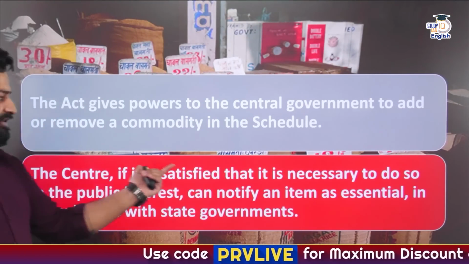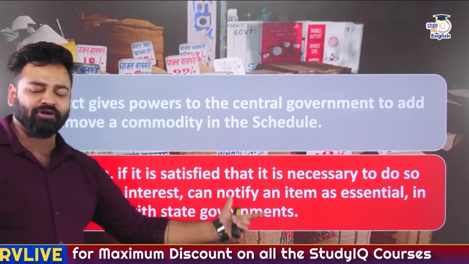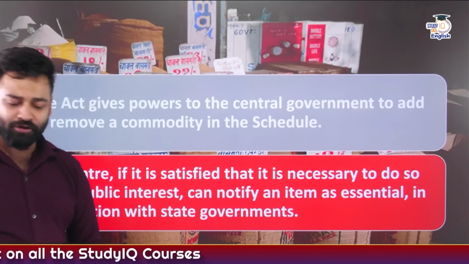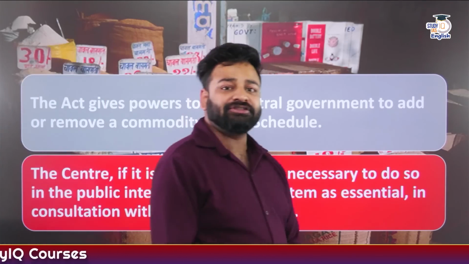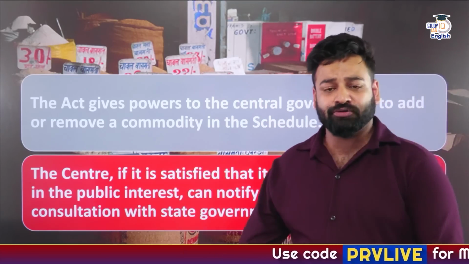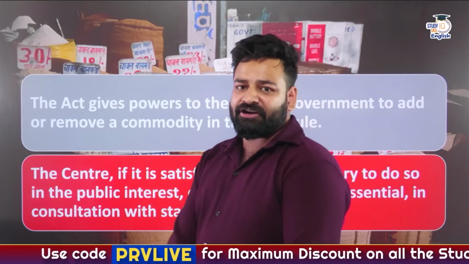So the center, if it is satisfied that it is necessary to do so in the public interest, can notify an item as essential in consultation with the state governments. State governments are just consulted, they are not taken into consideration when it comes to the final decision, right? So guys, this is about FRP, that is fair and remunerative prices.